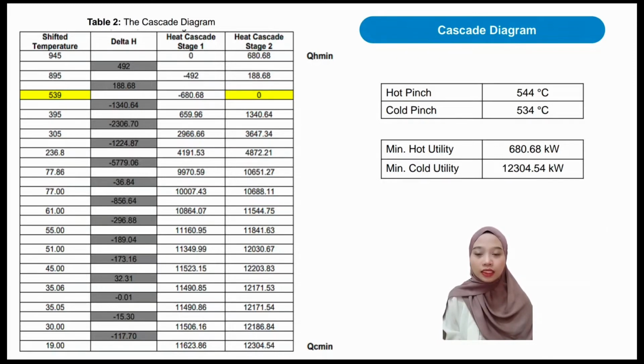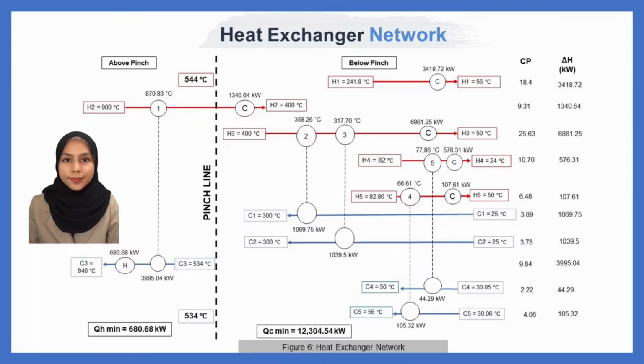For the pinch temperature, the value is 539 degrees Celsius, which aligns with the zero cumulative value of enthalpy. The values for the minimum cooling and heating requirements are 12,304.54 kW and 680.68 kW respectively.